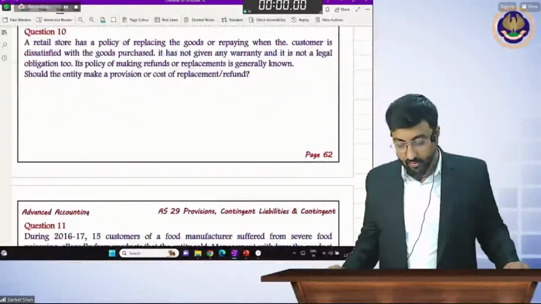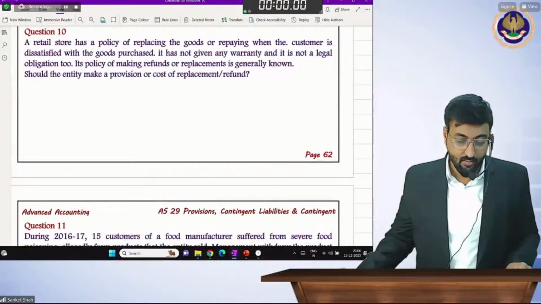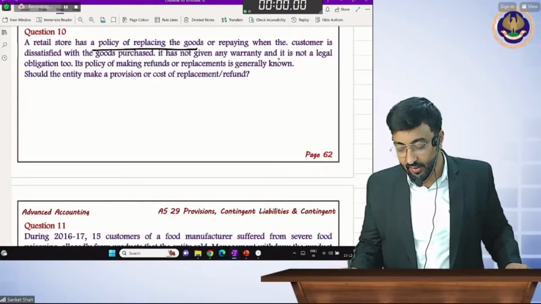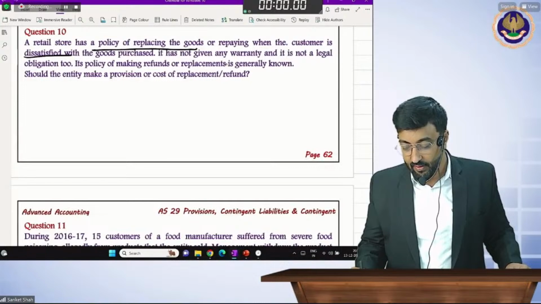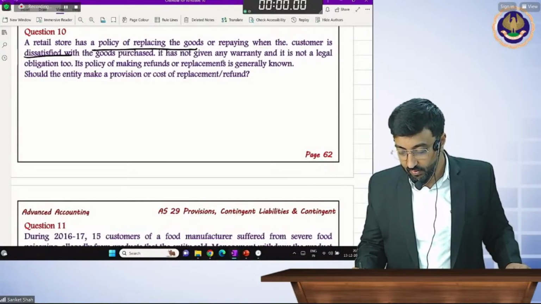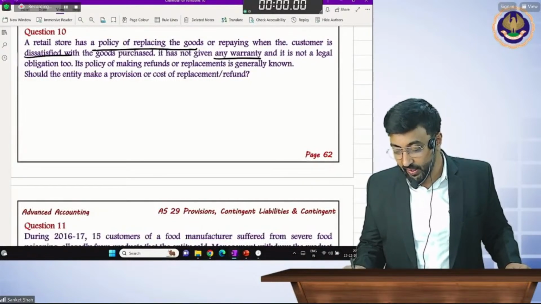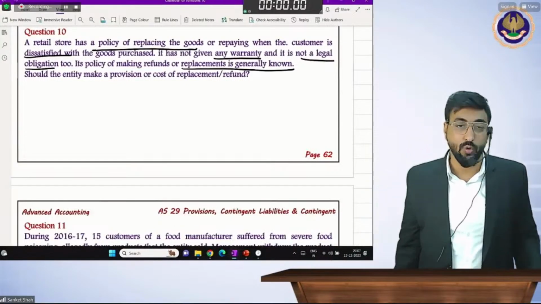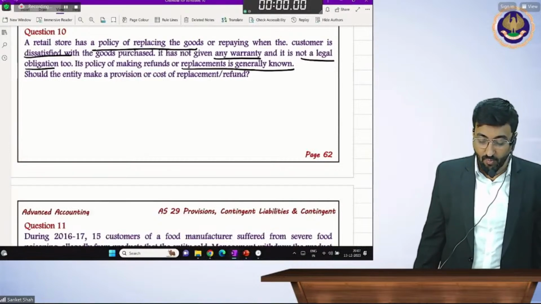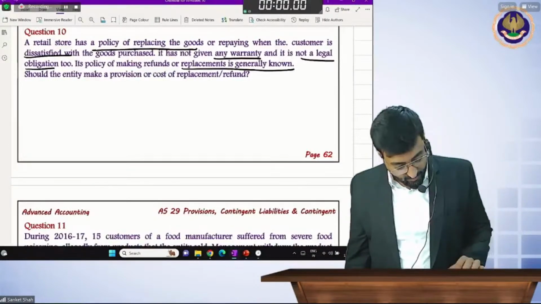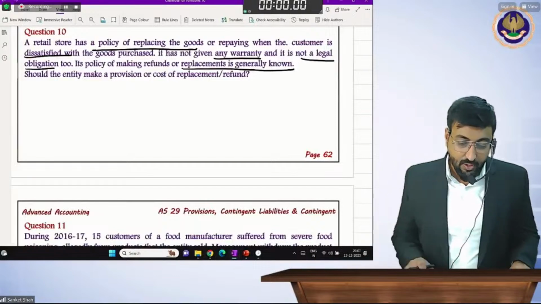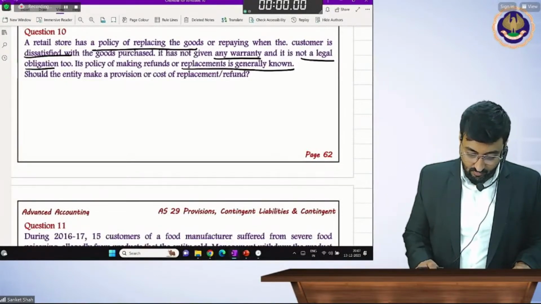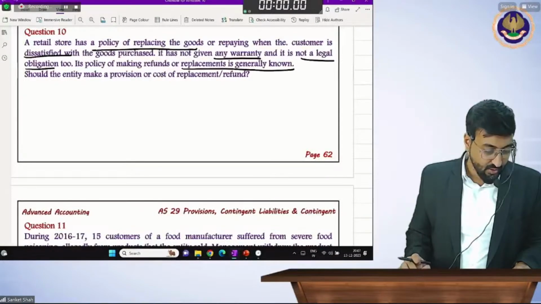Question 10. A retail store has a policy of replacing the goods and repaying when the customer is dissatisfied. It is not given any warranty and there is no legal obligation, but this replacement policy is generally known. So tell me now, which obligation? Yes, now you only tell me. Which obligation, beta?